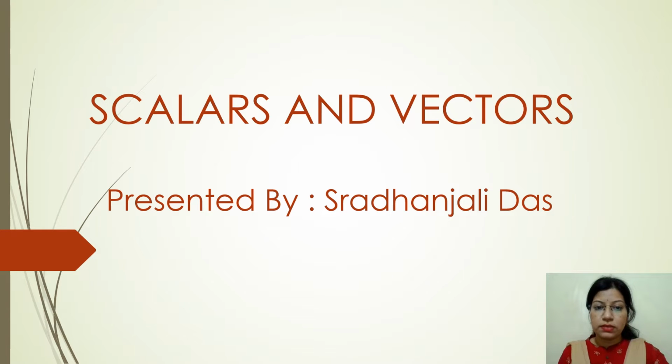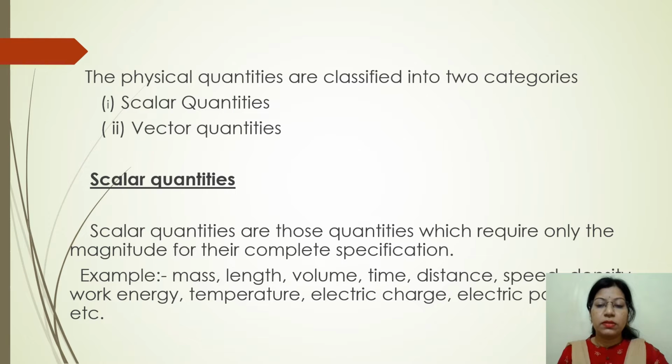Now we are going to discuss scalars and vectors. The physical quantities are classified into two categories. The first one is scalar quantities and the next one is vector quantities. So now we are going to discuss what scalar quantities are. The quantities having only magnitude for their complete specification are known as scalar quantities. That means these quantities don't require direction for their specification.